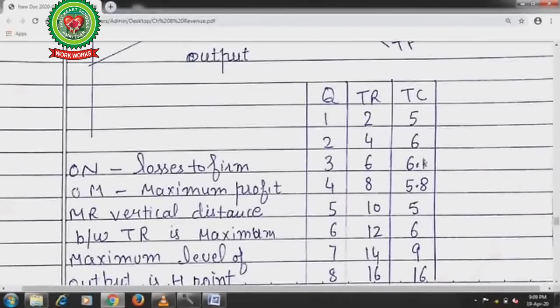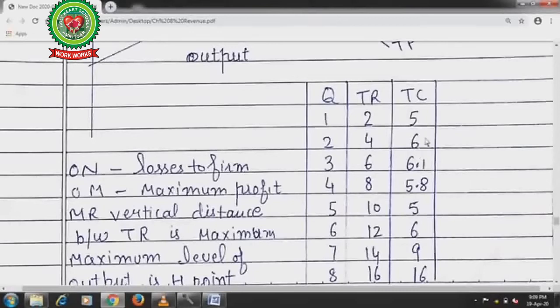Total cost, firstly it will increase, then starts decreasing beyond a certain limit. As you know, larger firms can produce more because they have many internal economies, that we have discussed in the previous chapter.